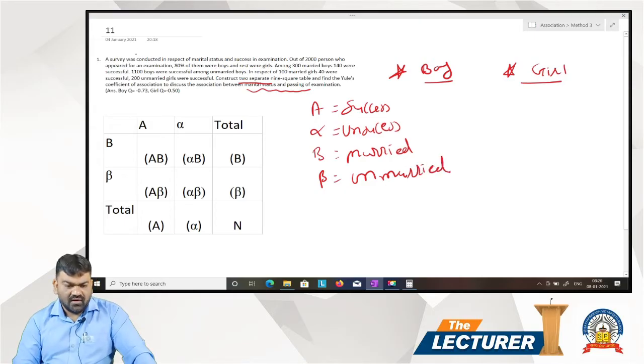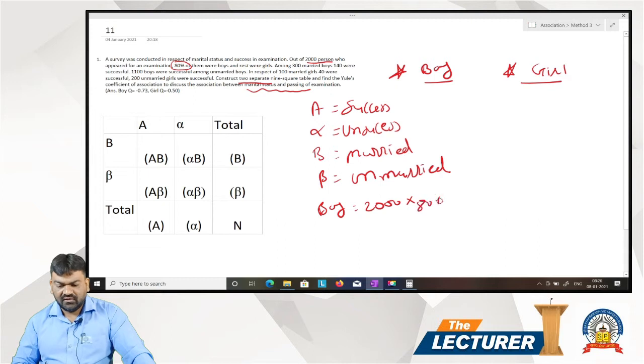Okay, first of all, a survey was conducted in respect of marital status and success in examination, 2000 persons who appeared for examination, 80% of them were boys. So how many boys are there? 2000 times 80%, that is 1600. So how many girls are there? Out of 2000, 1600 boys, so 400 girls, and rest were girls.